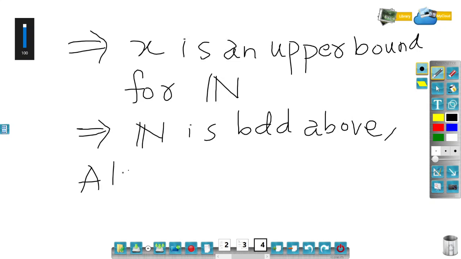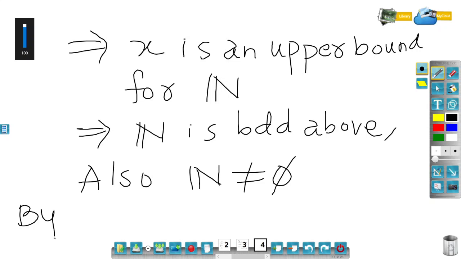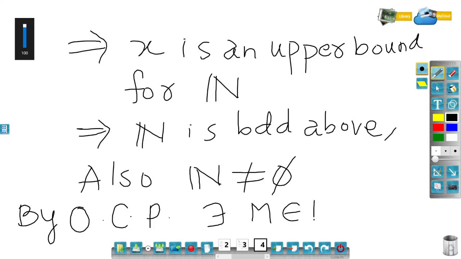Also the set of natural numbers is non-empty, and a non-empty bounded above set has a supremum. That is the order completeness property. So by order completeness property, there exists a real number m such that, before that I should say that by order completeness property N has a supremum.